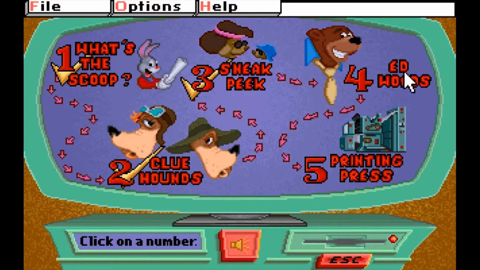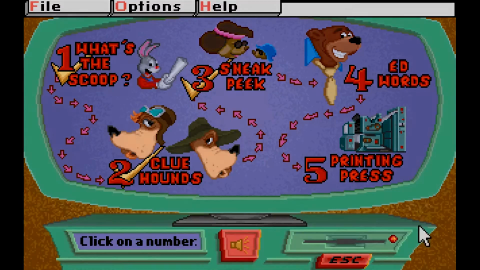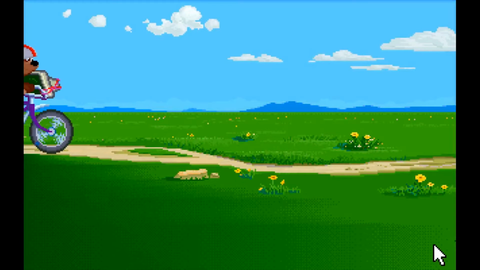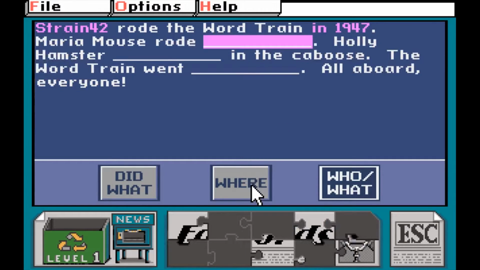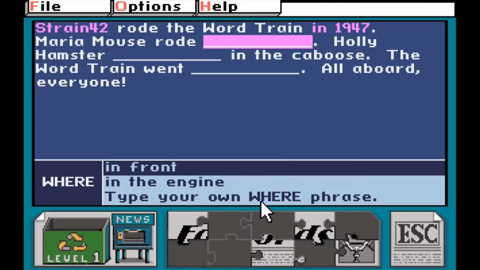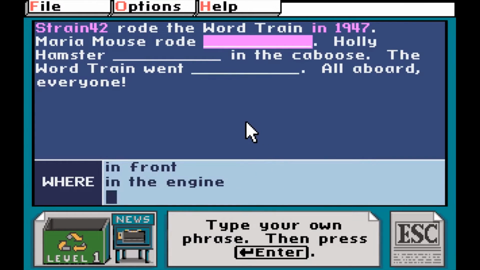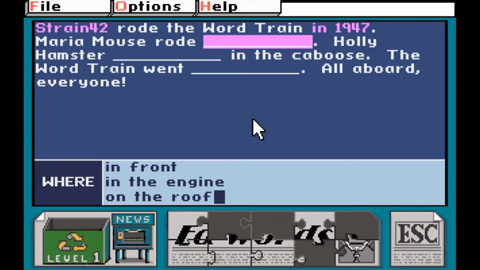The final main stage is Edwards, and Edward, I get it, that's funny. And I think this may be the most enjoyable stage for older audiences. For the fourth time in a row, yes, we are dabbling in the who, the what, the where, the when, the did what, the how, and the why.